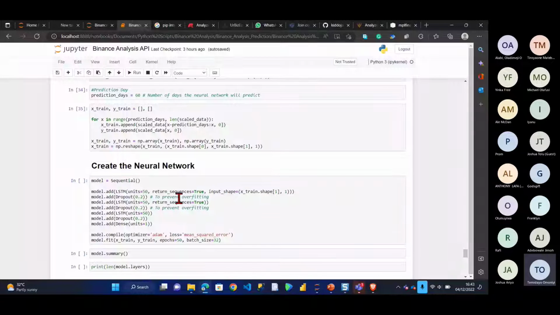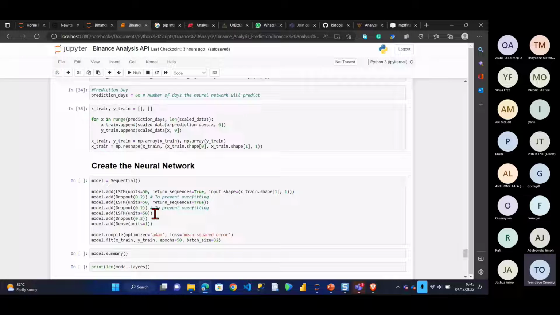So overfitting is just when you overtrain your model. So the dropout is used to prevent things like overfitting of your data. The next thing now is the return. I added three levels of dropout. That means I added three levels of dropout to prevent overfitting.